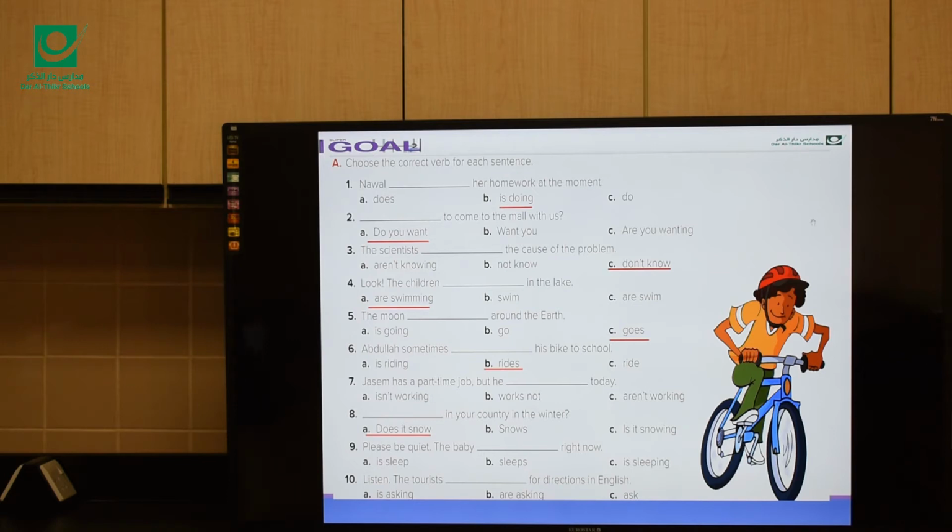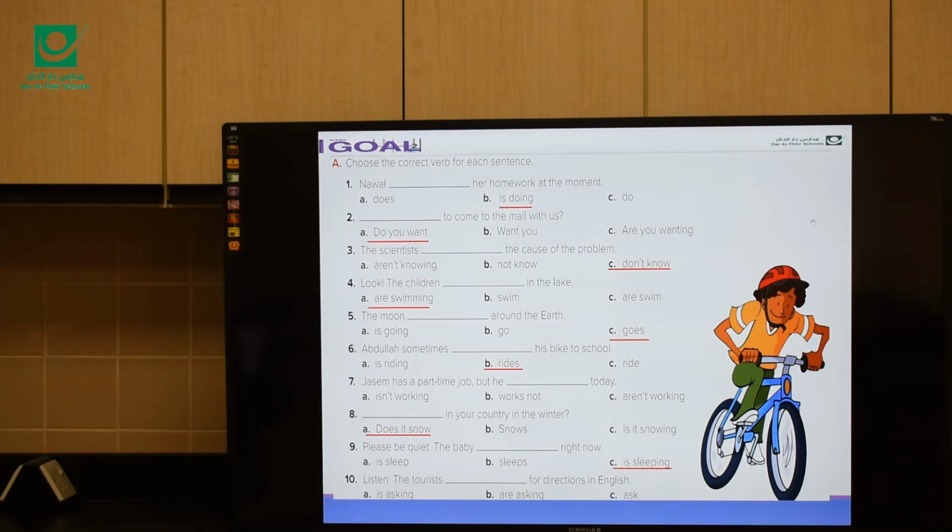Please be quiet. The baby [blank] right now. Something that is happening now at the time of speaking. So the baby is, exactly, is sleeping.